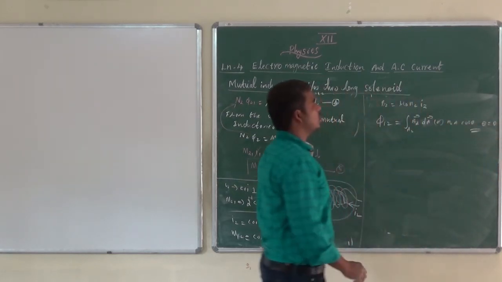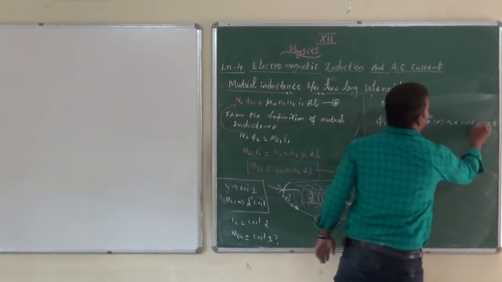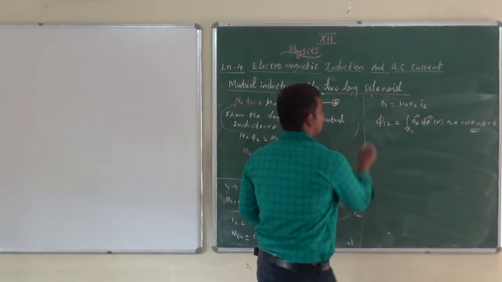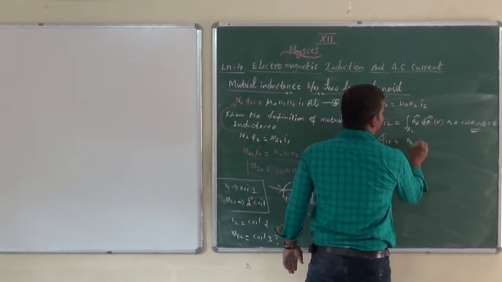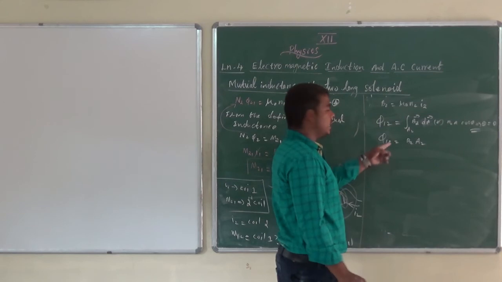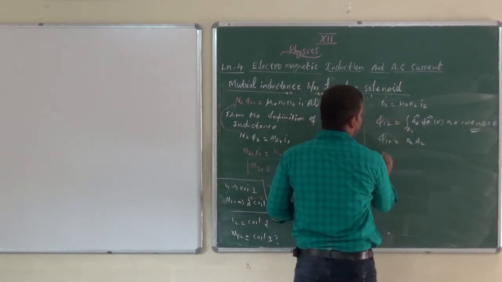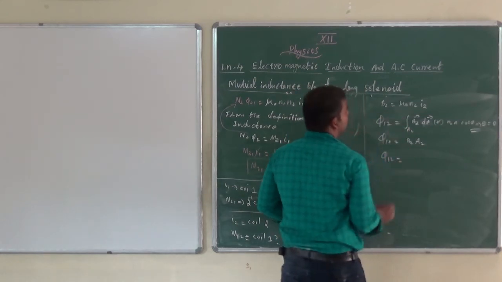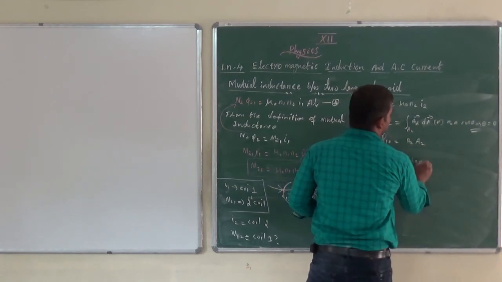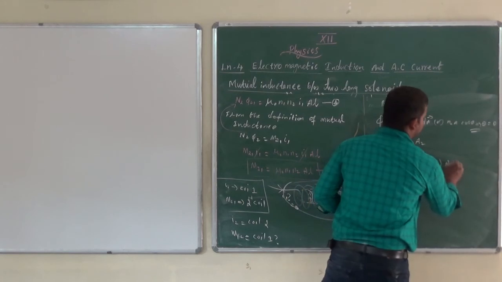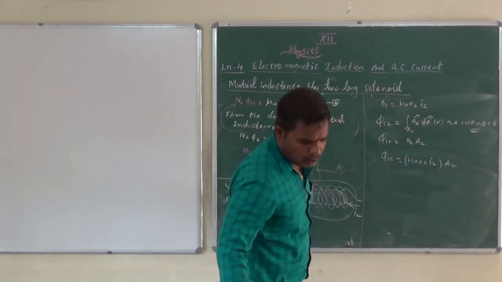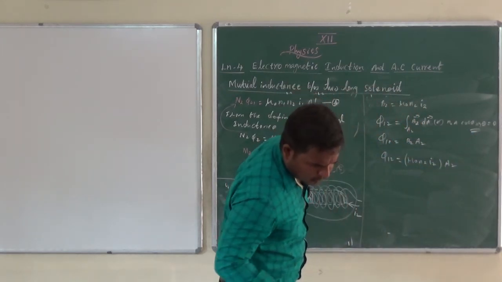When we substitute 0 degrees we get 1, so B into A. So phi 12 equals B2 into A2. Substituting the B2 equation, phi 12 is nothing but mu naught N2 I2 into N2 A2. Any doubt from this equation?